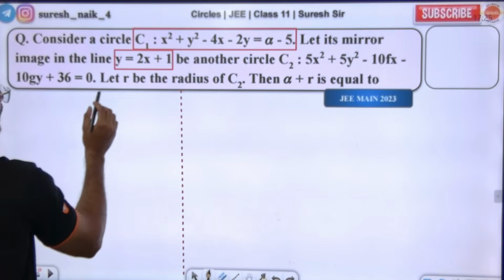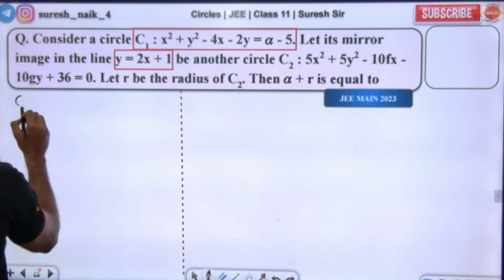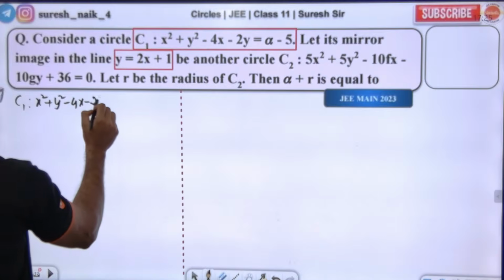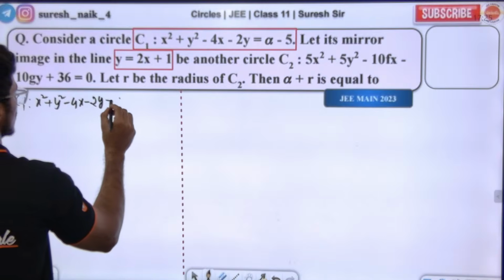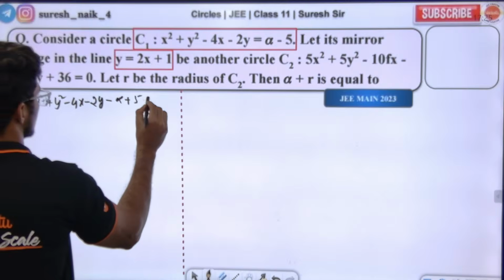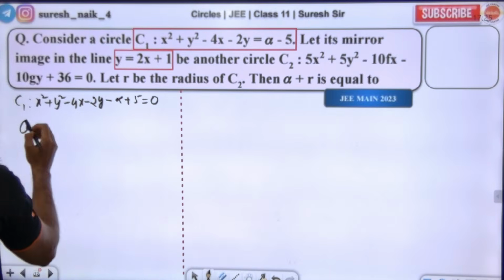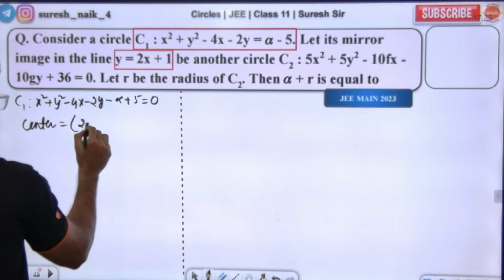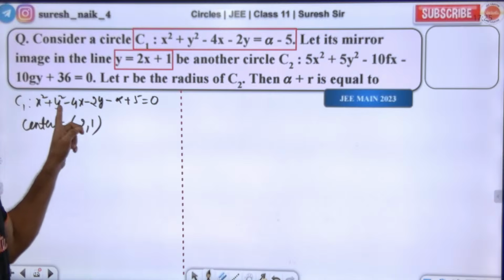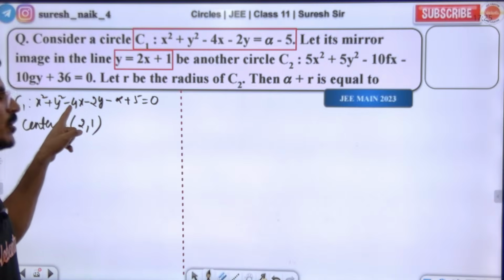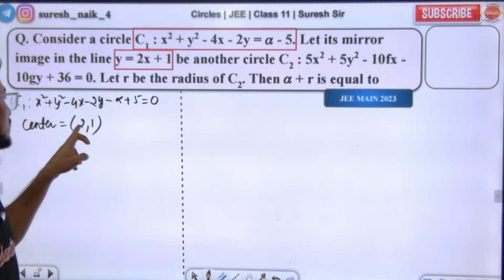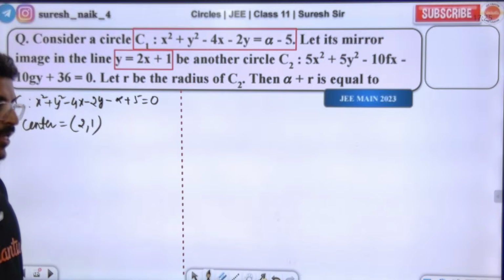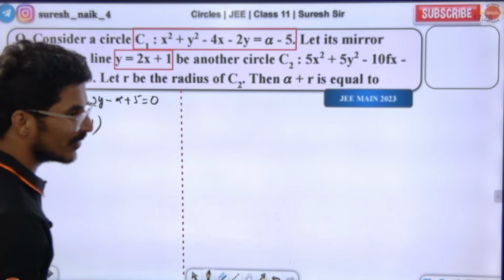What is the center here? C1 is X square plus y square minus 4x minus 2y minus alpha plus 5 is equal to 0. What is the center? 2, 1. Take half of the coefficient of x and y with opposite signs. Half of the coefficient of x, minus 2, with opposite sign is 2. Coefficient of y is minus 2, half is 1 with opposite sign. Yes or no?